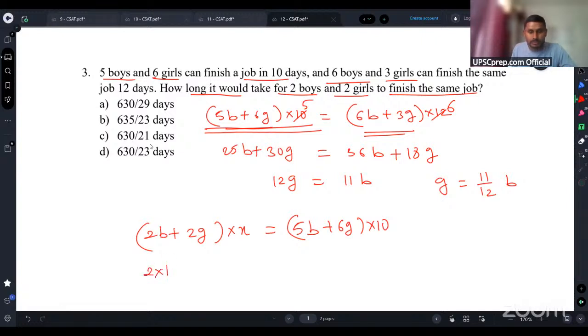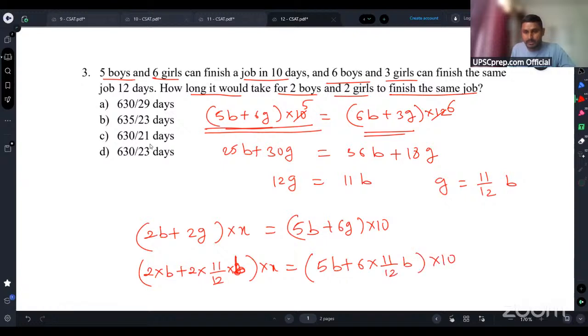So (2b + g) I will put as 2 into b plus 11 by 12 into b, into x. And in 5b + 6g, I will put the value of g as 11 by 12 into b, into 10. Now I can cancel out this b at all places, right? This will be 6. Now if I solve this further, this will be 6 into 2, 12. 12 plus 11 is what?